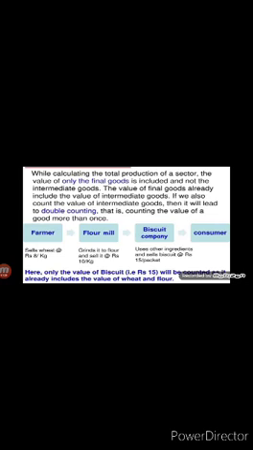The biscuit company uses the flour along with the sugar and oil to make 4 packets of biscuits and sells it to the consumer at rupees 15 per packet. The biscuits are the final goods here, and their value, that is rupees 60, has already included the value of intermediate goods such as flour. Thus, if we count the value of flour again, we will be counting the value of the same thing a number of times.